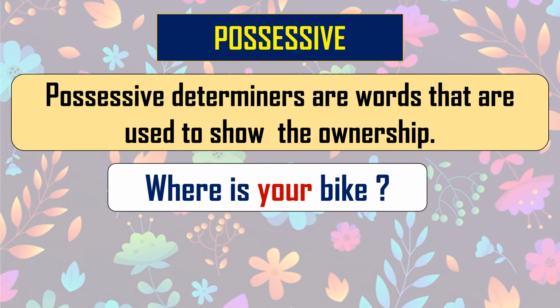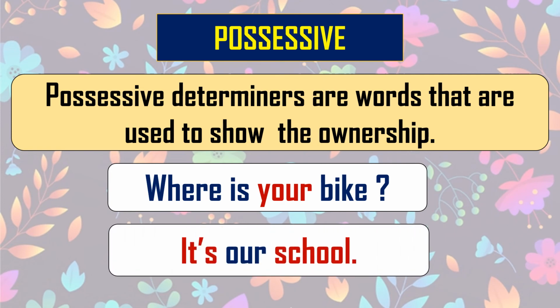Here bike is a noun and your shows the possession of the bike, the owner of the bike. Who is the owner of the bike? These types of words are known as possessive determiners. We'll read one more sentence. It's our school. Here we are talking about the school. Whose school? Our school. In this way it shows the possession of the school. It belongs to all of us. Such words are known as possessive determiners, which show you the ownership of that particular thing.